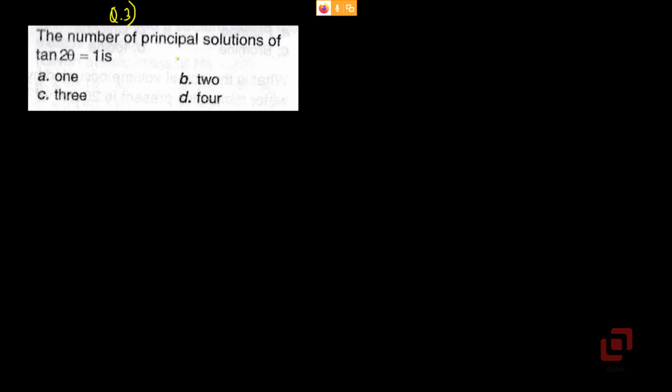The number of principal solutions of tan 2 theta equal to 1 is. Which solutions have been asked? Principal solutions. So those solutions which fall in the interval 0 and 2 pi. Remember that we are finding the solutions for theta now, not 2 theta. Now if tan of 2 theta is equal to 1, what are the principal solutions of this tan of any angle equal to 1? There are two of them.